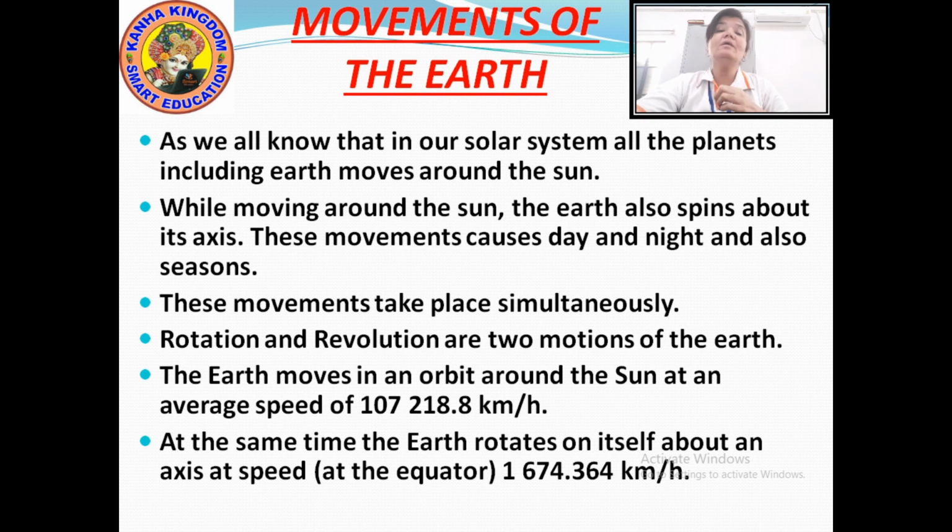So you have known the two movements or motions of the earth, which are rotation and revolution. Okay. Let me show you a picture of the rotation and revolution, that is the motions of the earth. By that, it may be easier for you to understand.